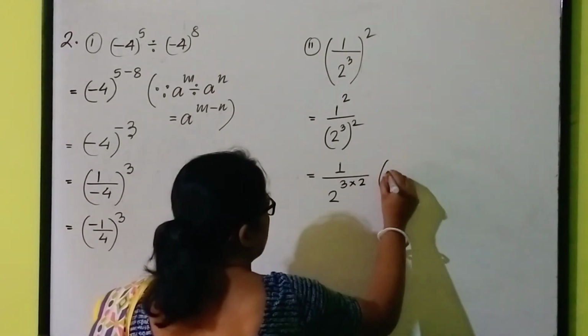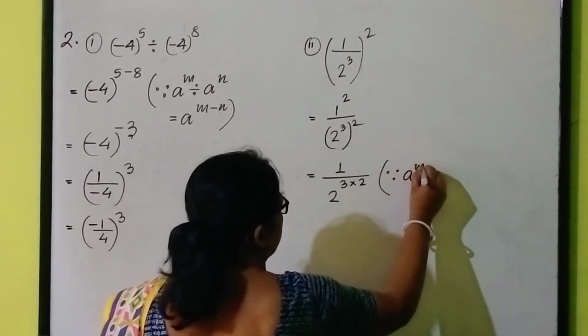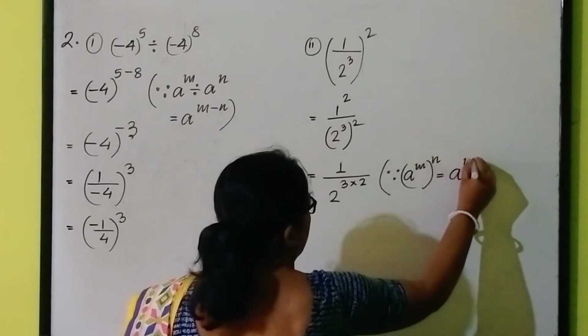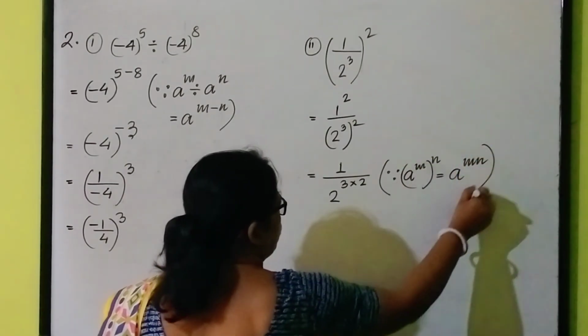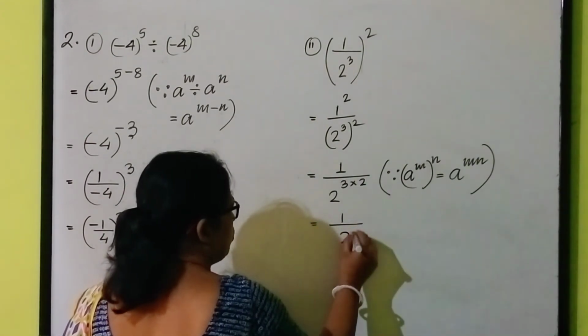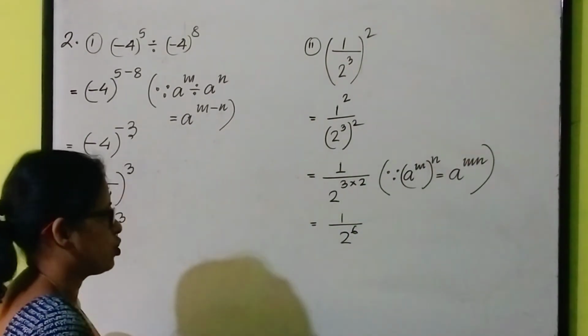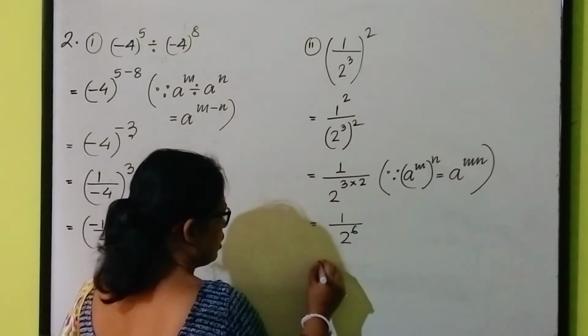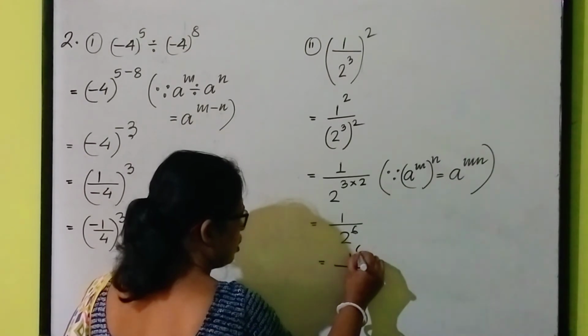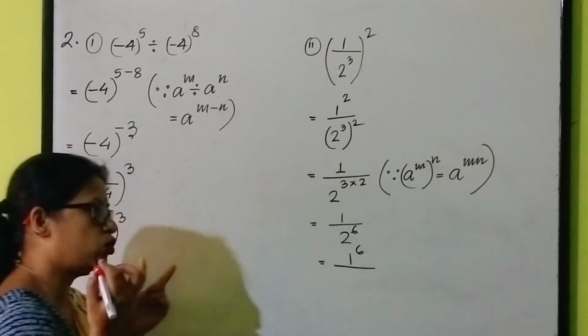Which law have you used? a to the power m whole to the power n is equal to a to the power m into n. Understood? Then what can we write? 1 by 2 to the power 6. Now see, my dear students, one thing I will do. 1 to the power 6, 1 to the power anything is 1.